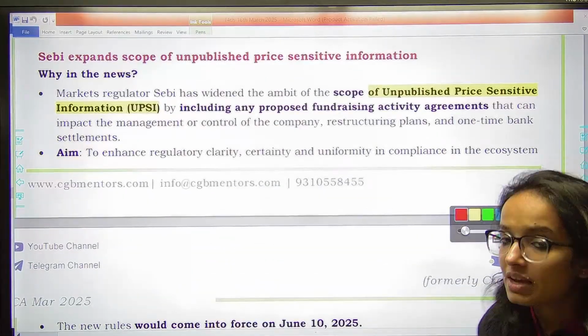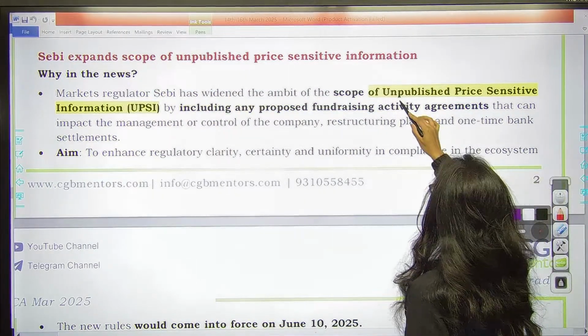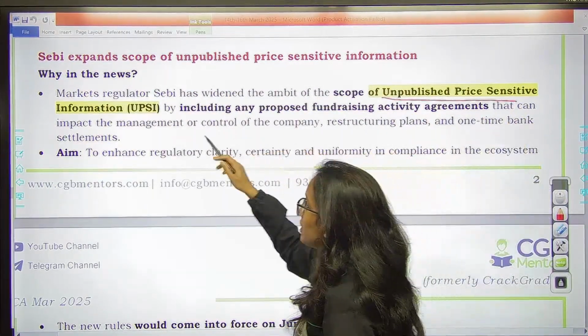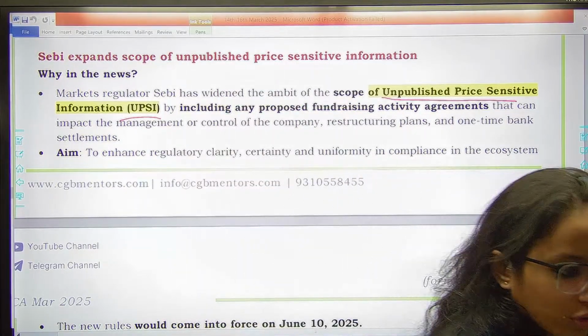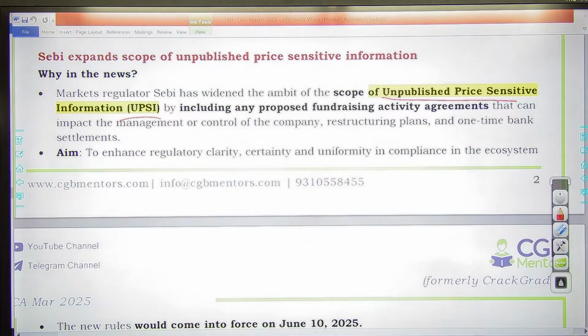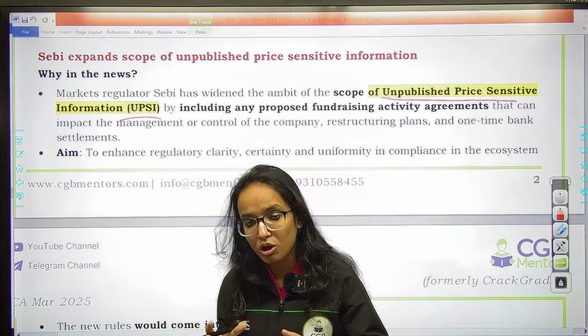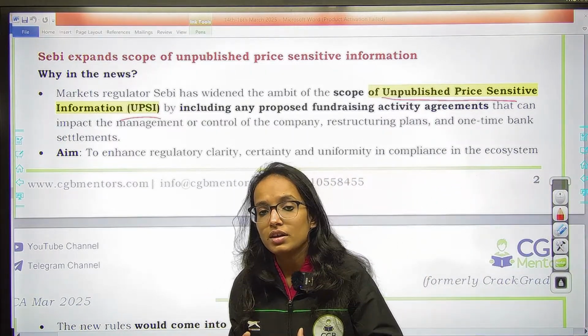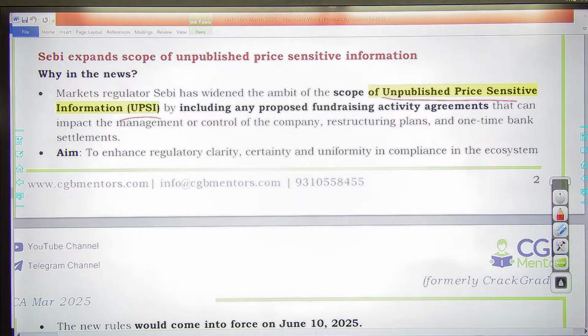Now next one is SEBI recently has widened the ambit of the scope of unpublished price sensitive information, UPSI. So there are certain information which can manipulate the market. You know the concept of unpublished price sensitive information. So any information which has a potential to disrupt or manipulate the financial market, right, favoring certain group of investors is UPSI. So now it has expanded the definition.